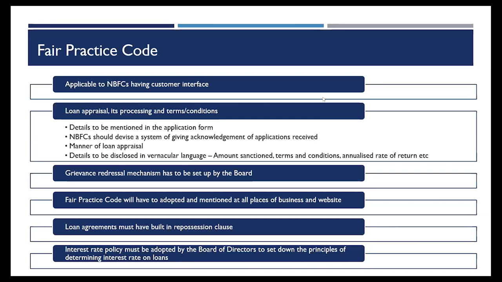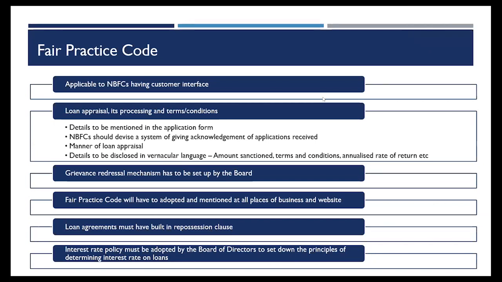One is the disclosure of interest rate. Nowadays, most of the fintech NBFCs, newer NBFCs, are charging rate of interest based on monthly rate of interest. So they are not disclosing the annualized rate of interest, wherein the requirement is specifically there that you have to mention or disclose the annualized rate of interest while dealing with the customer. So in the loan application form, in the agreement, everywhere, the annualized rate of interest must be given.